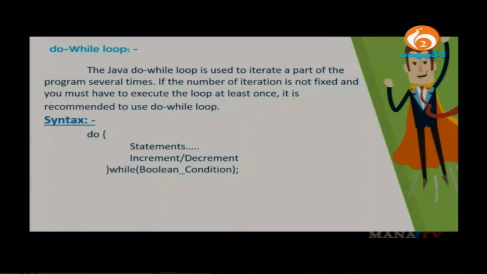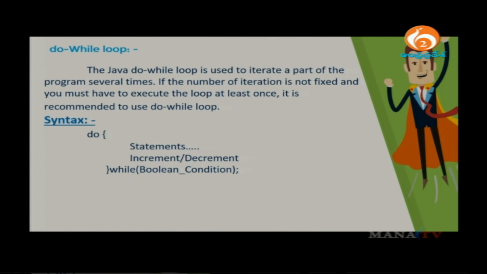First, I'm talking about the do while block. The Java do while loop is used to iterate a part of the program several times. Whether you go for while, do while or for loop, if you want to repeat a part of the program multiple times, we usually use one of these loops.